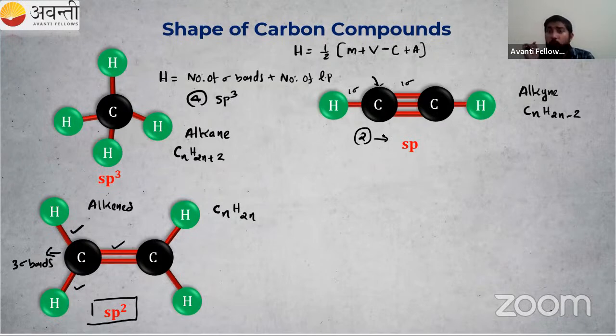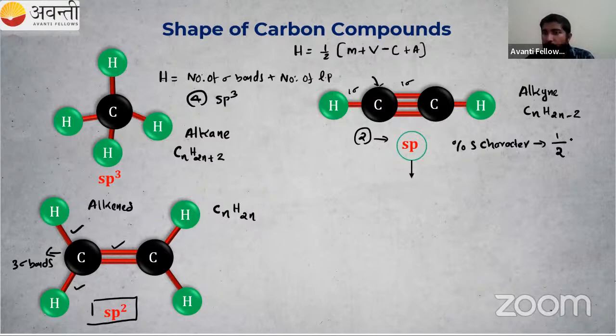Then one more very important point, which you have studied in the periodic properties chapter. What is the percentage of s character in sp? How do we calculate it? There are two orbitals, s and p, and out of that one is s. So 1 by 2 into 100. So here it is 50% s character.